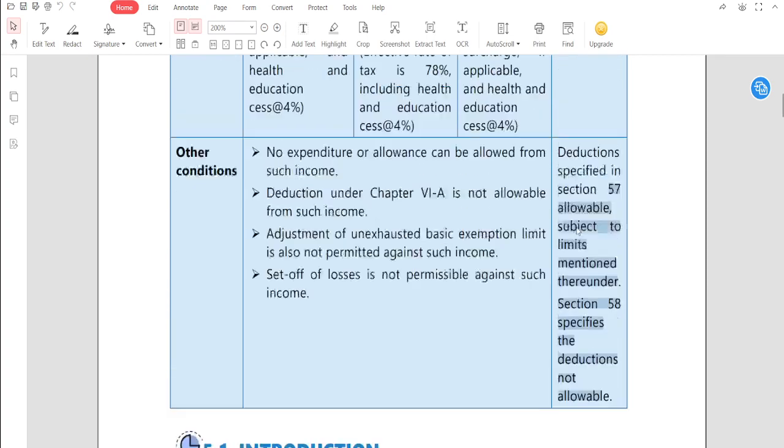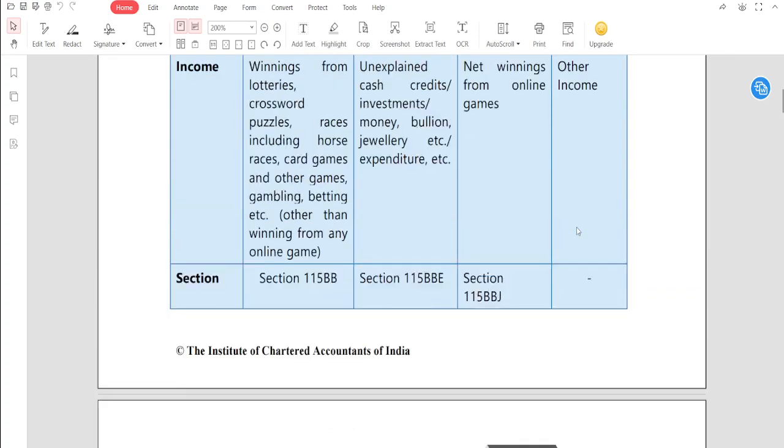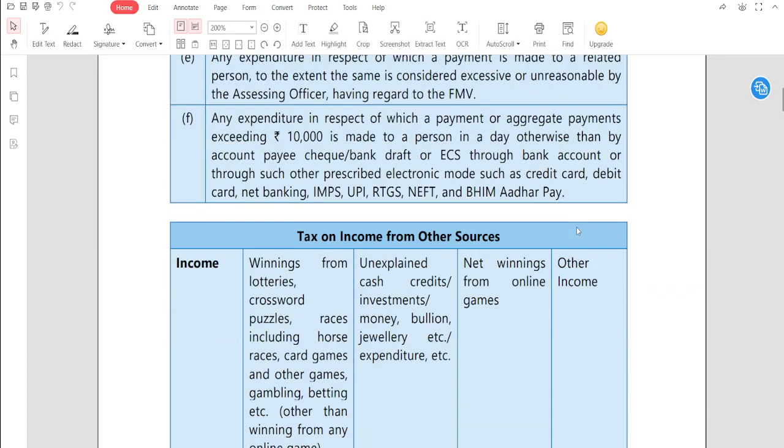Okay, so this was the basic fundamentals with respect to income from other sources. These are the basic fundamentals with respect to income from other sources. Okay, it is very clear.